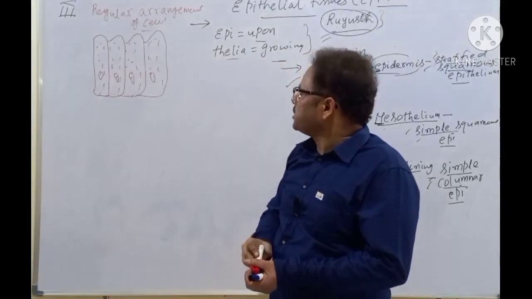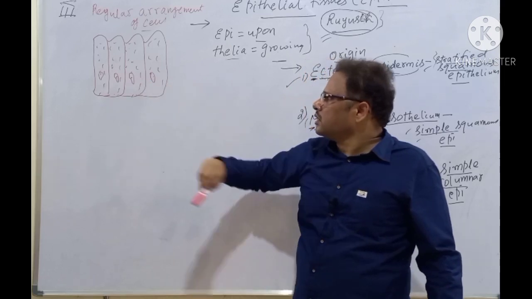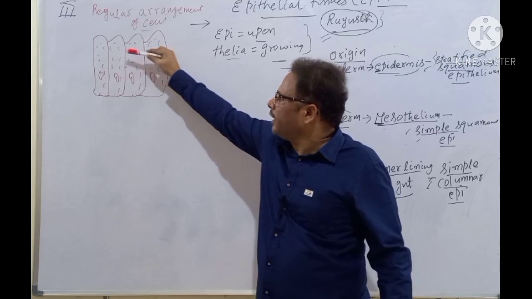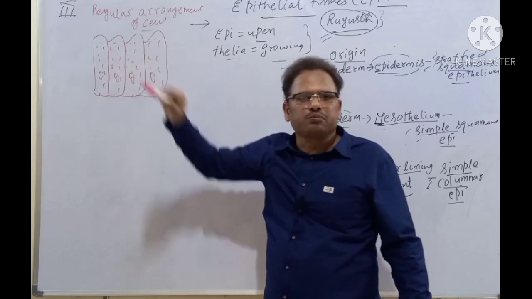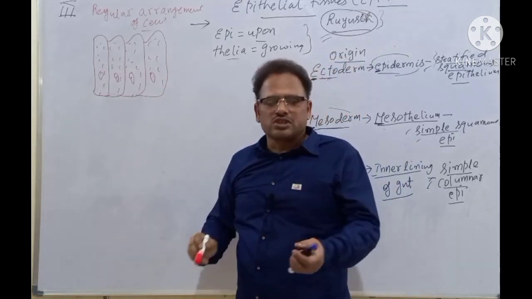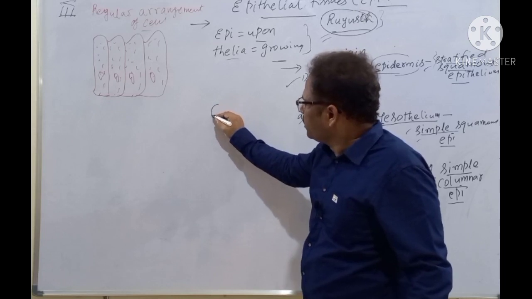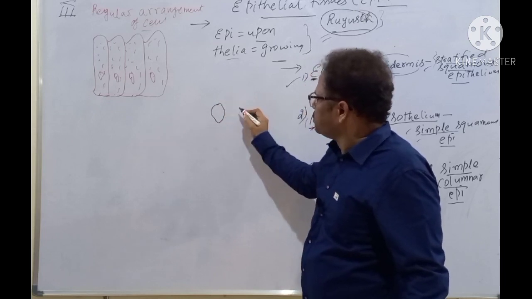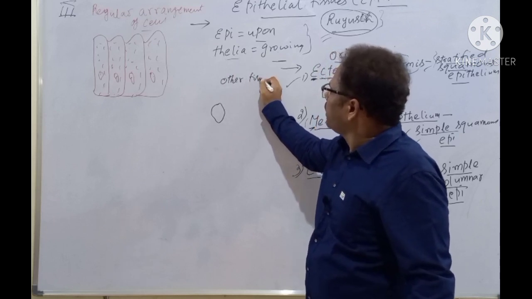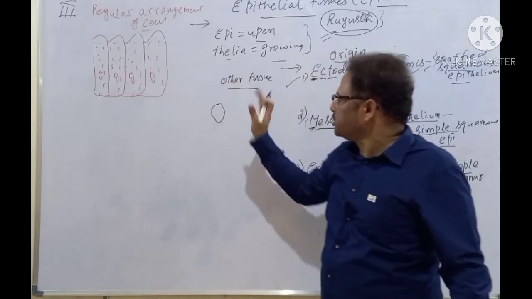And the most important aspect is, even though there is a regular arrangement of cells, they're tightly packed. Can you see here? Almost they are tightly packed. There is no gap. If the gap is there, what's the importance of this one? I'll explain with some other tissue, then you will get the point. For example, this is some other tissue, not epithelial. This is the epithelial tissue. This is some other tissue.